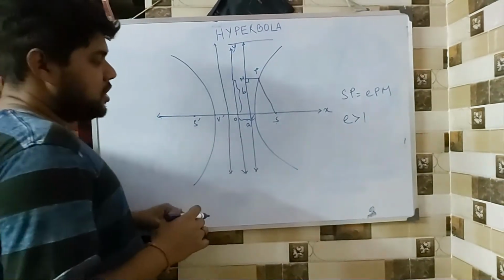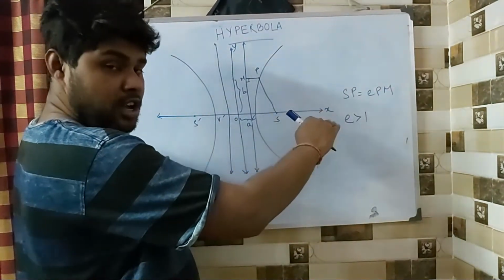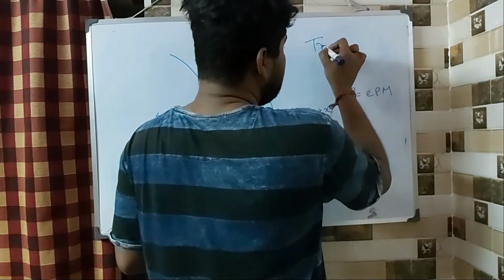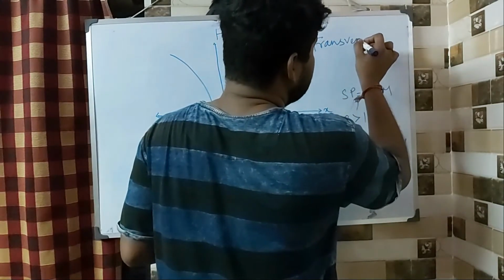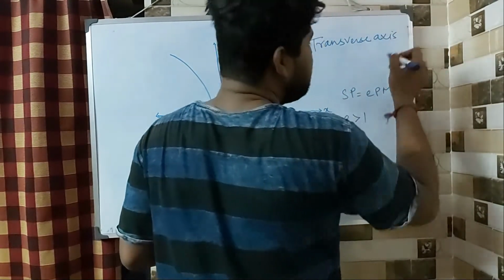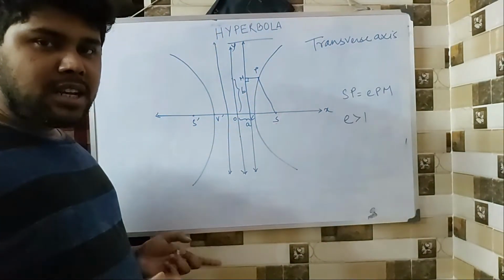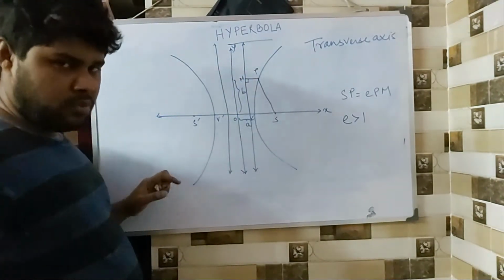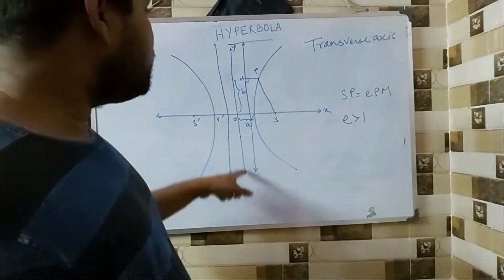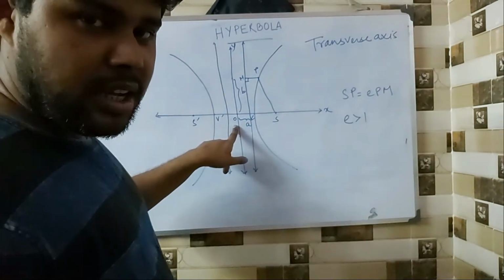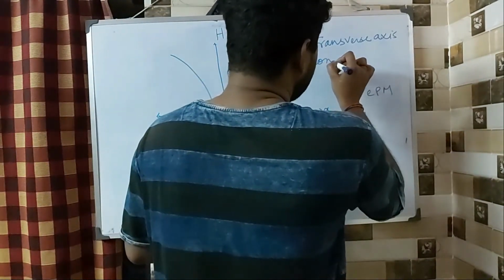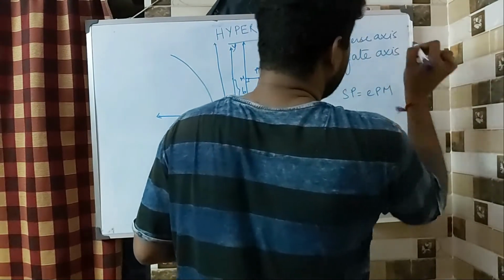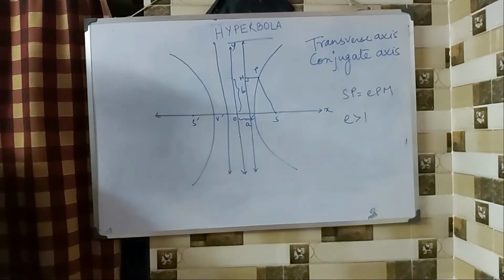Now before we go into the equation, let us understand the axis on which the focus, vertex, everything lies. That is called the transverse axis. So we are not going to call it major axis and minor axis, because that idea doesn't apply here, because it is not necessary that this value has to be more than this value. No. And the axis perpendicular to the transverse axis passing through the center is called the conjugate axis. Fine. It is called the conjugate axis.